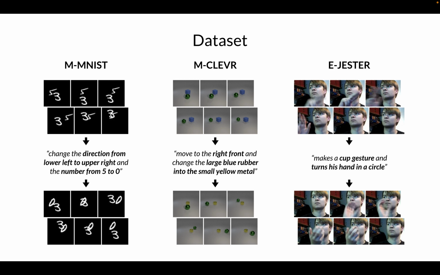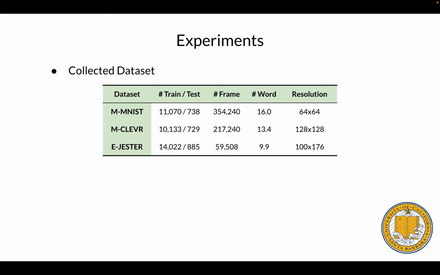Moving CLEVR is built from CLEVR, which modifies the property, such as the color, the size, the shape, or the material of the specific object, and places the moving object into a particular given final position. E-Gesture aims at preserving the same person in the same environment but altering the moving hand gesture. The natural instructions are all crawled from Amazon MTurk. And here are some numbers and statistics about our collected datasets.